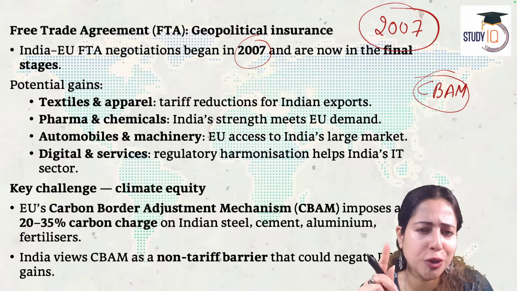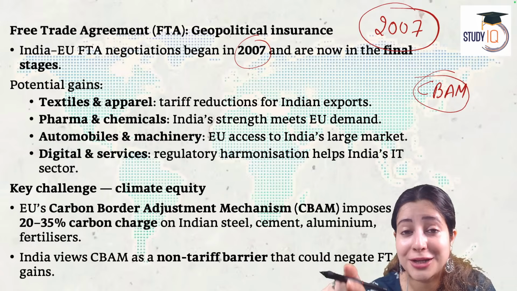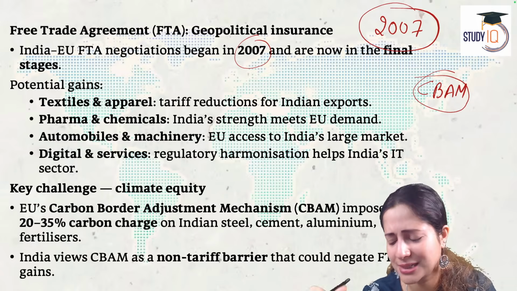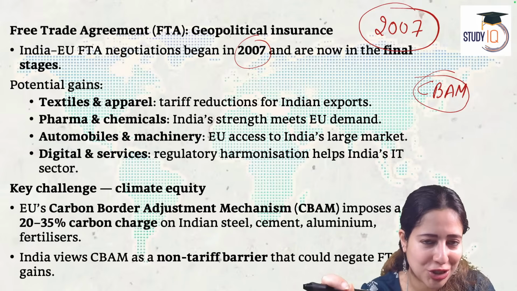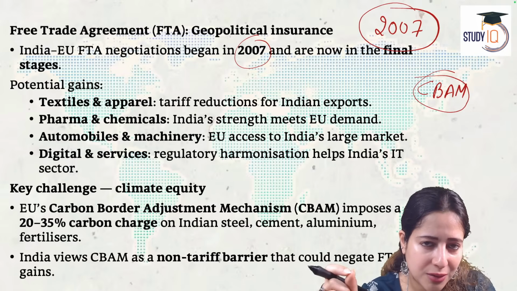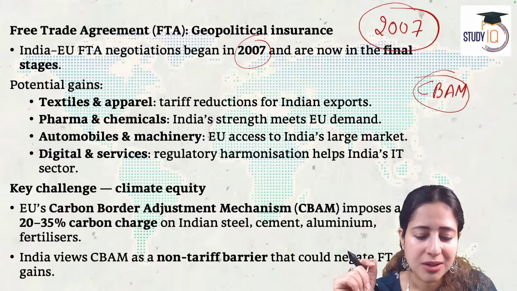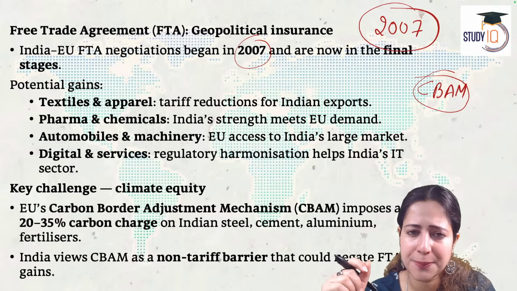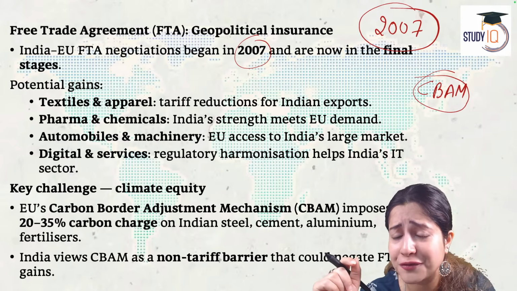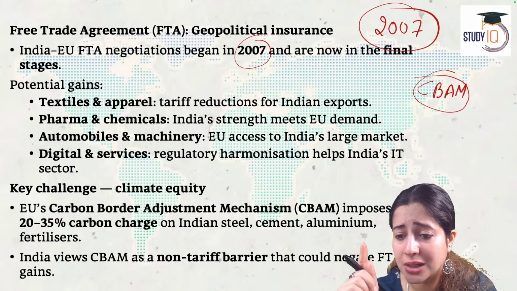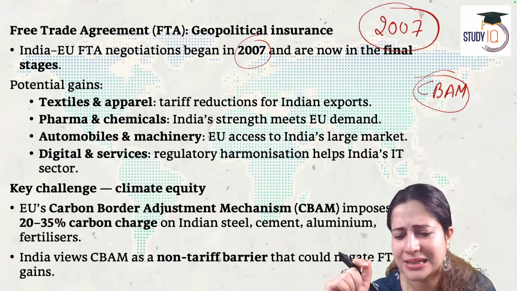Sometimes countries do not put any tariff or tax on your product. They provide non-tariff trade barriers. The biggest example is CBAM. For Indian products to match the environmental quality of European products is not easy. Cosmetics, electronic goods, apparel, textiles, gems and jewelry going from India to the European market will have to match the carbon emission standard that exists in Europe. And that doesn't match right now.